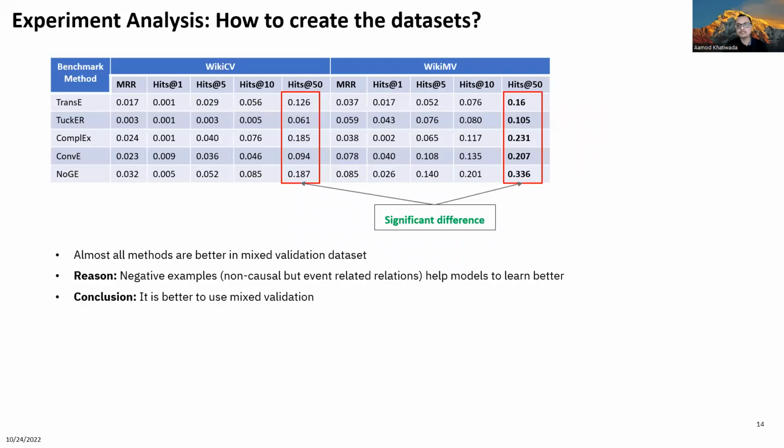Second, we want to understand if using the mixed validation set gives better results. So, we apply the same 5 techniques over the newly created WikiCB and WikiMB benchmarks. We observe that there is significant improvement in the performance of the techniques when we use a mixture of causal and non-causal but event-related triples in the validation set. So we concluded that it is better to use a mixed validation set as it provides negative examples for the model while learning the causal relations.